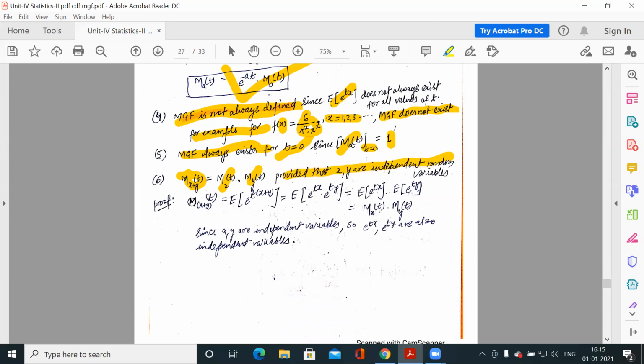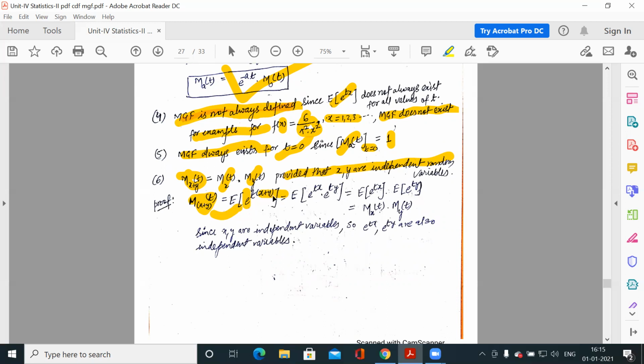So what is the definition of M_(x plus y)(t)? It is the expected value of e to the power t(x minus a) if it is about point A, but I told you that if the point is not mentioned, we can take it about 0. So it is the expected value of e to the power tx, but this is with respect to x plus y, so it is e to the power t(x plus y). Clear? If it is M_x(t), then it is the expected value of e to the power tx, but here we have variable x plus y, so the coefficient of t would be x plus y.